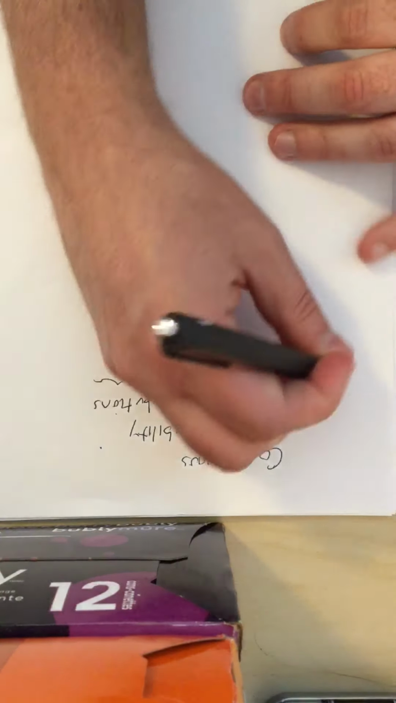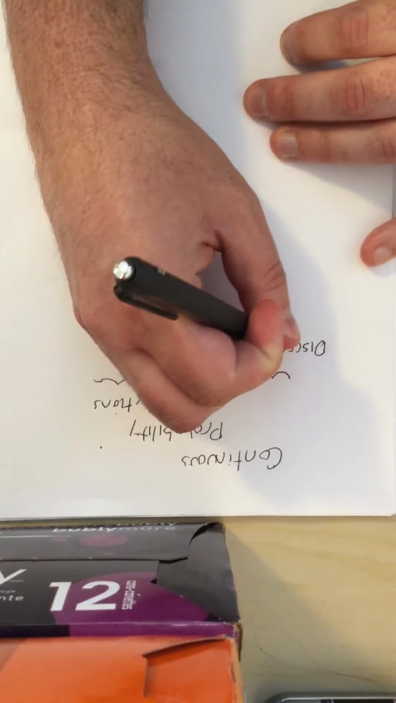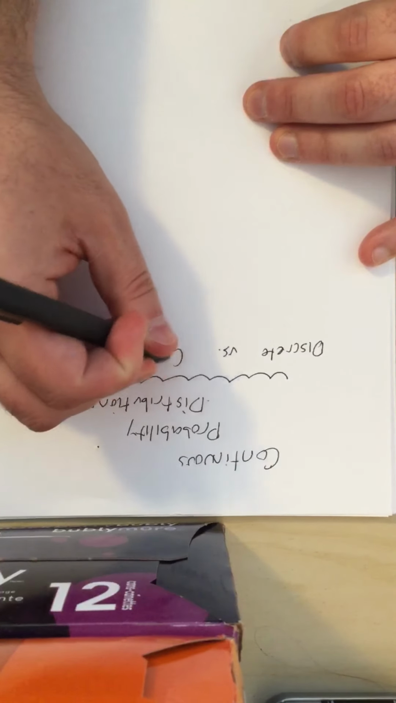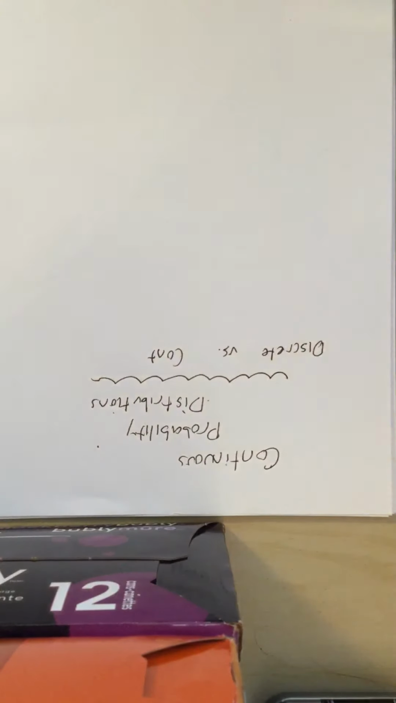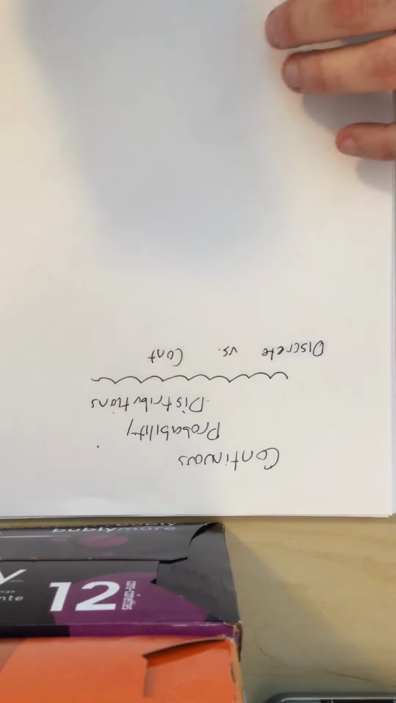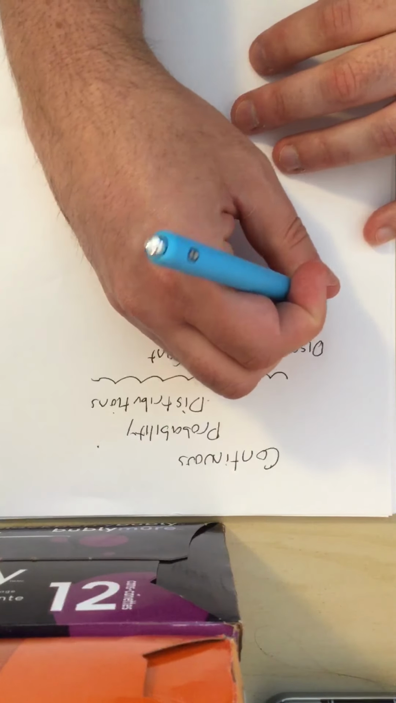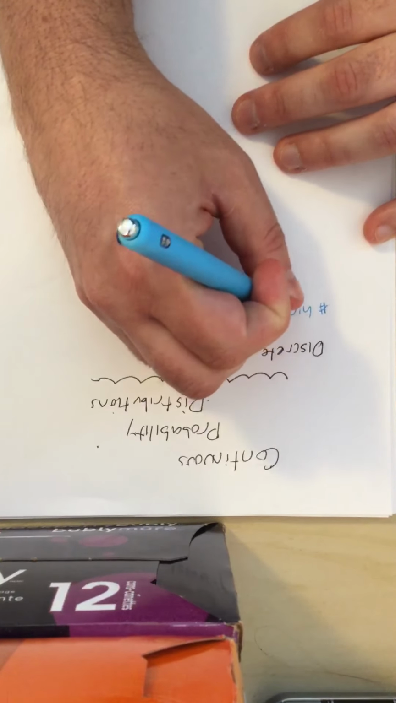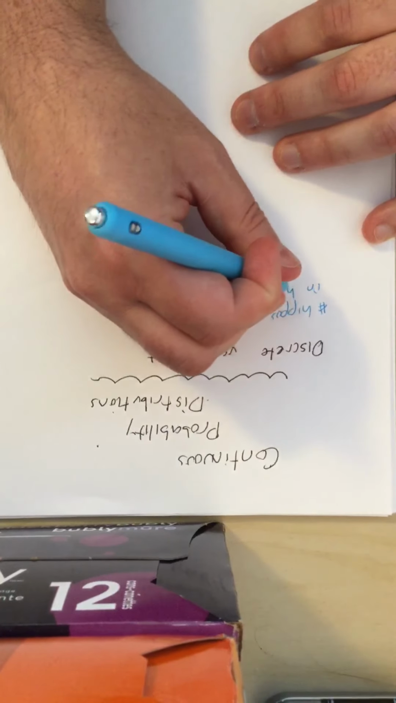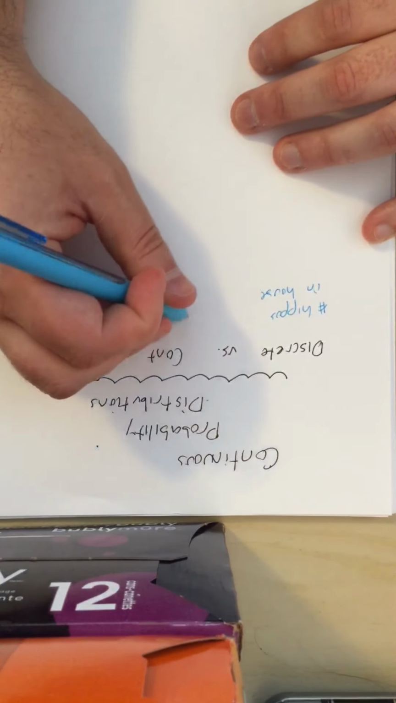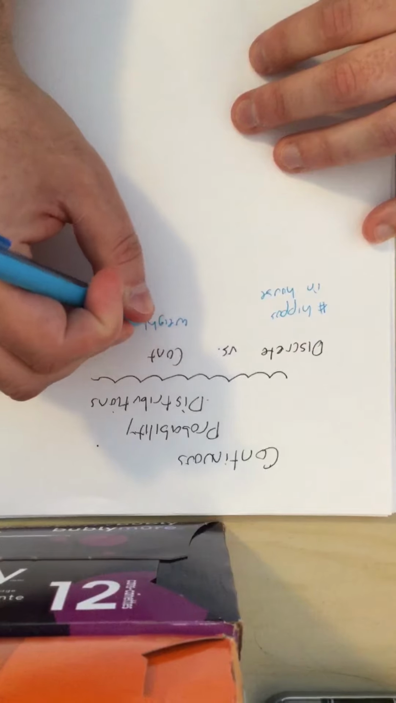So what I'm going to talk about here are continuous probability distributions. Before, we had discrete probability distributions. Just as a reminder, we had discrete versus continuous. For example, discrete might be the number of hippos in my house, and continuous might be the weight of a hippo.